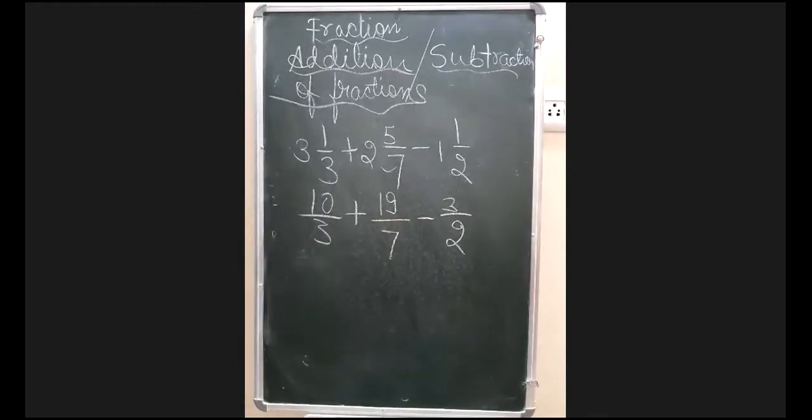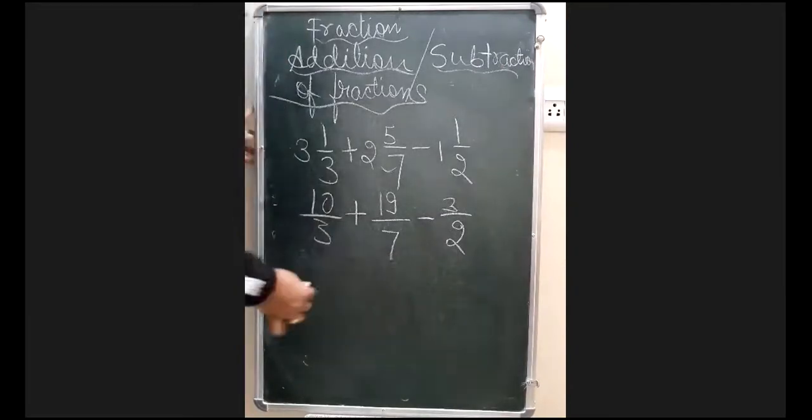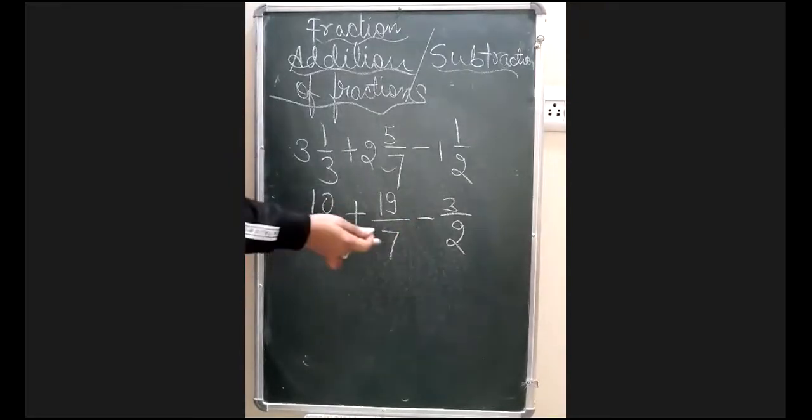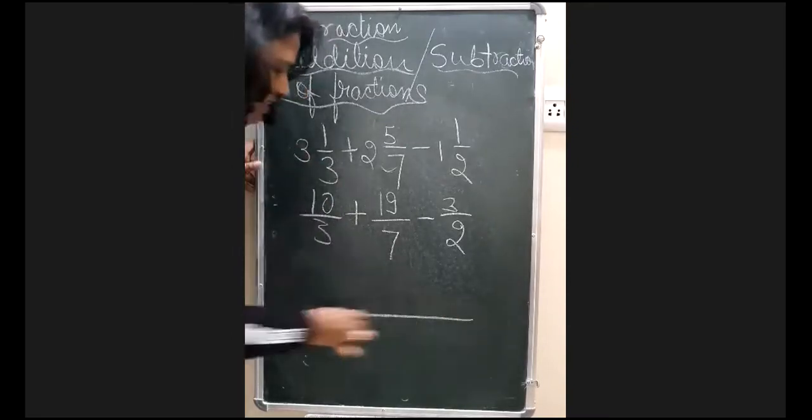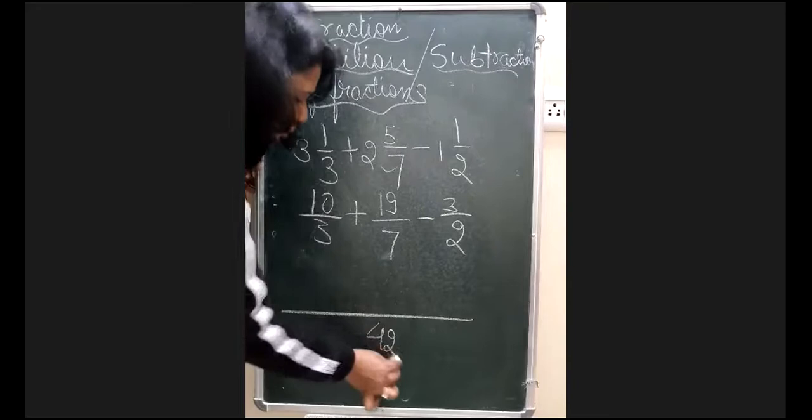So if you check that in all the denominators there is somewhere 3, somewhere 7, somewhere 2. So you need to have a common denominator for solving this question further. Okay? So what we need to do, we will just take the LCM of these. You can see all numbers are prime, so the LCM will give you 42 directly. So I am taking the LCM to be 42.